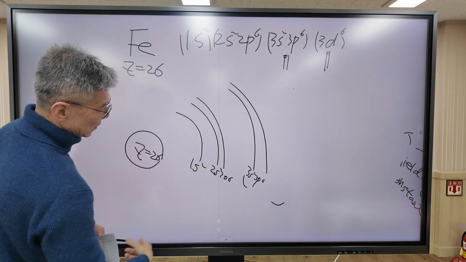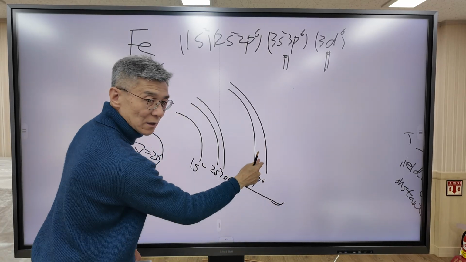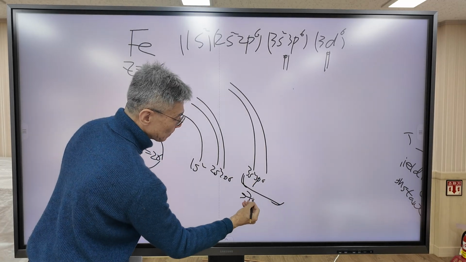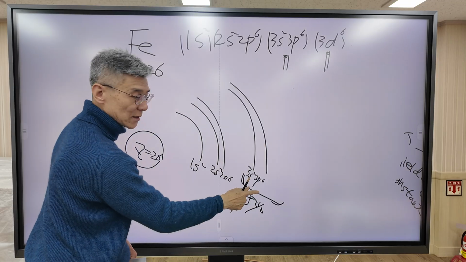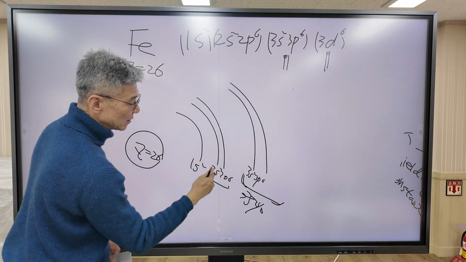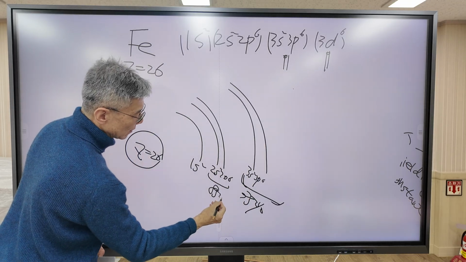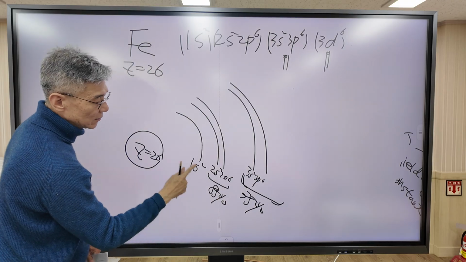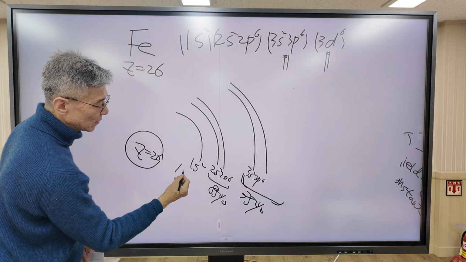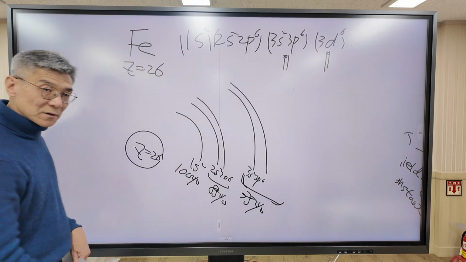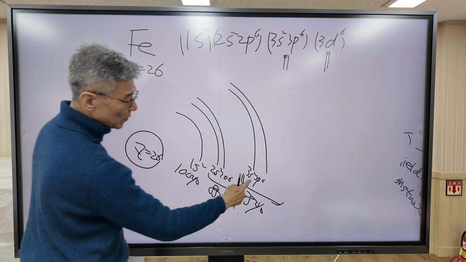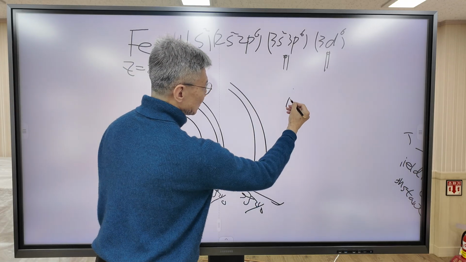In this case, the shielding efficiency of this level is 35%, the shielding efficiency for this level is 85%, and the shielding efficiency for the 1s orbital is 100%. So the number of electrons in the same subshell is 7.